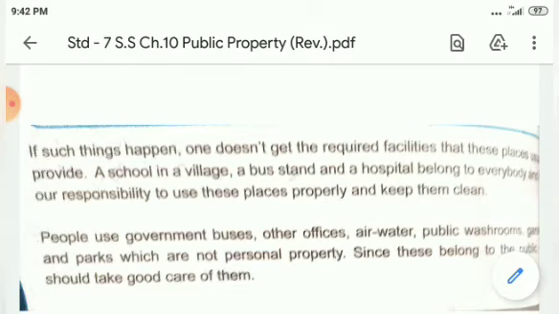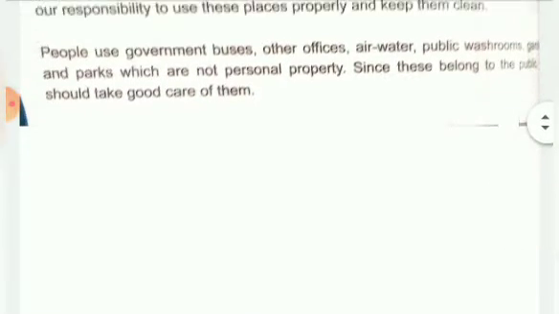People use government buses, offices, air, water, public washrooms, parks, which are not personal property, since they belong not to one person but to all. But one main thing is that we are using this property, it is common to all, but so we should take care of it and keep it clean.